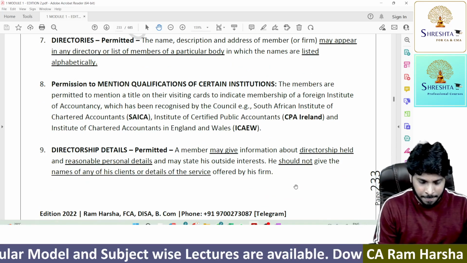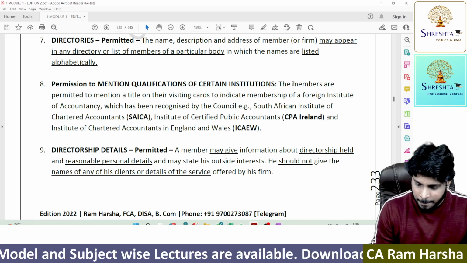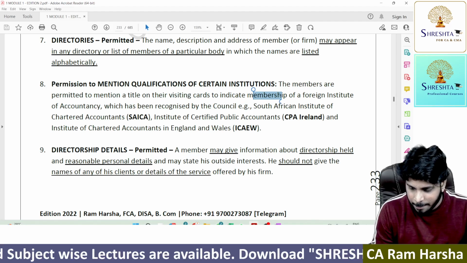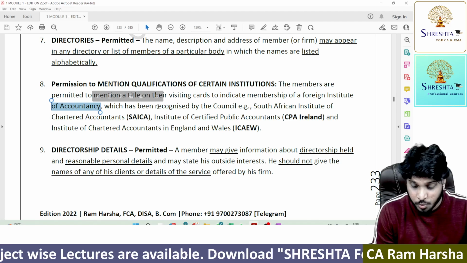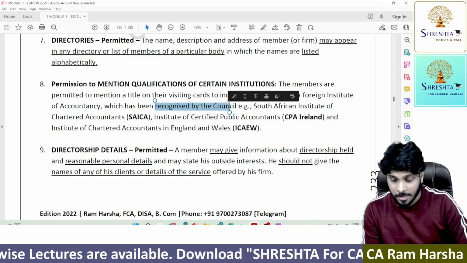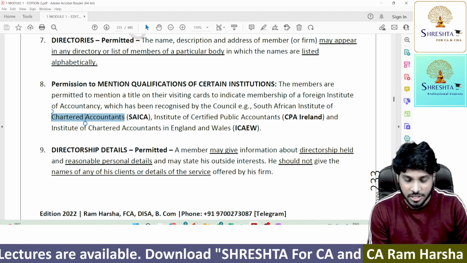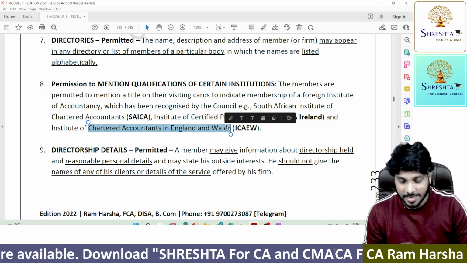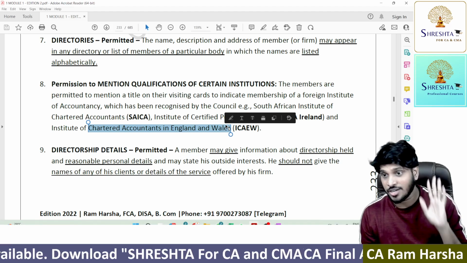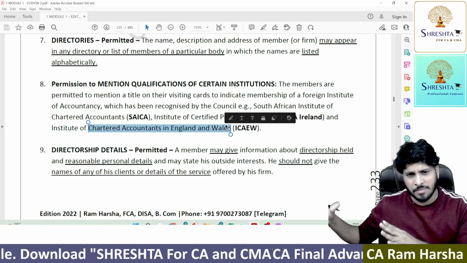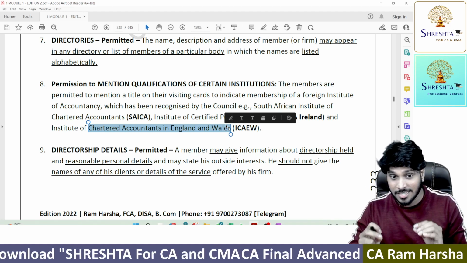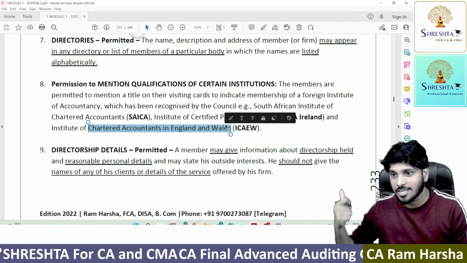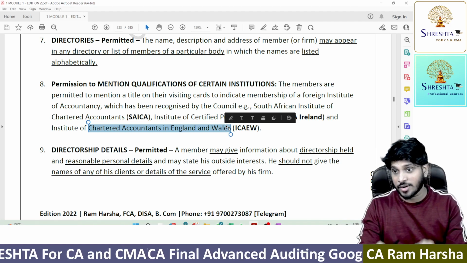I clearly mentioned the permission. The members are permitted to mention a title on their visiting cards to indicate membership of foreign institutes of accountancy which were recognized by the council. Example, South African Institute of Chartered Accountants, CPA Ireland, and Chartered Accountants in England and Wales. Only these three are permitted. In fact, I think a few more were also permitted. The list was there. But anyhow, this question was drafted based on this example, so exactly the same example was asked. You can trace it straight.